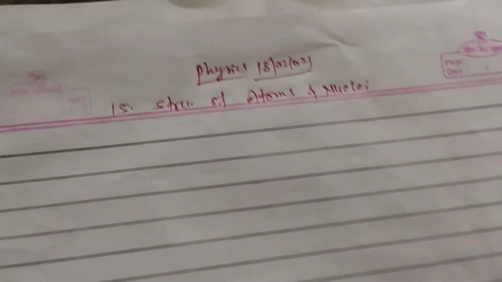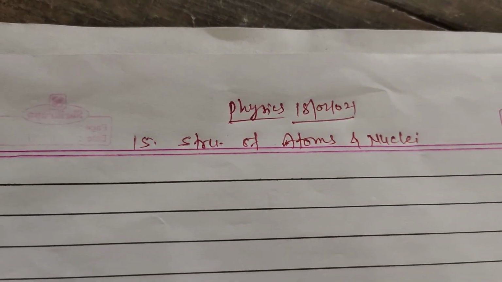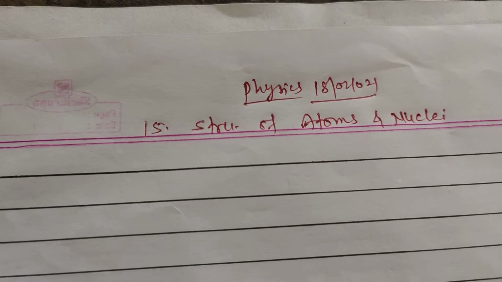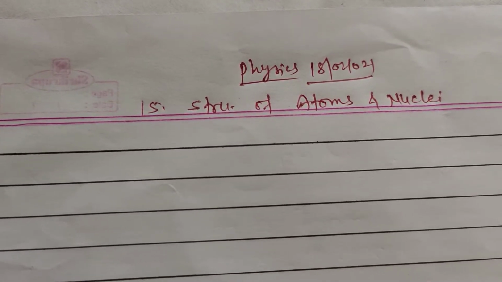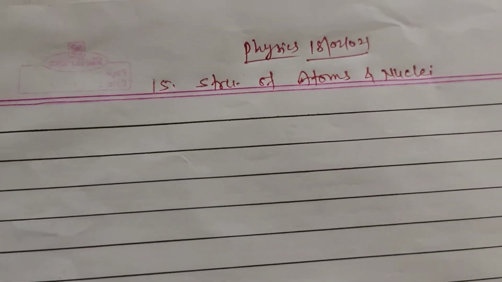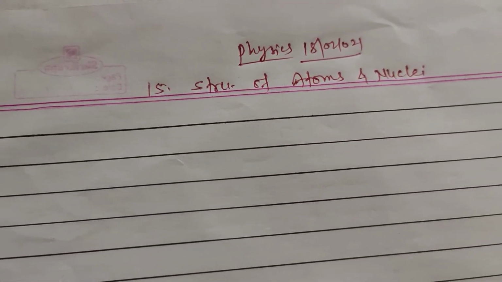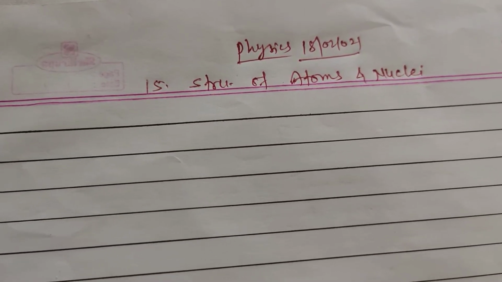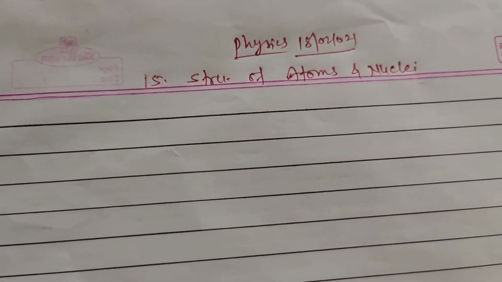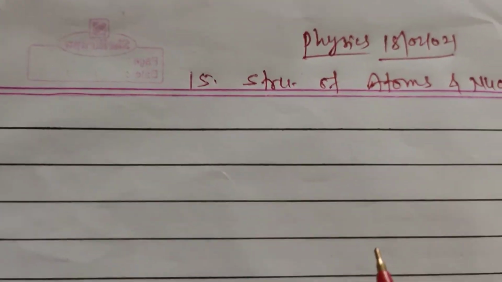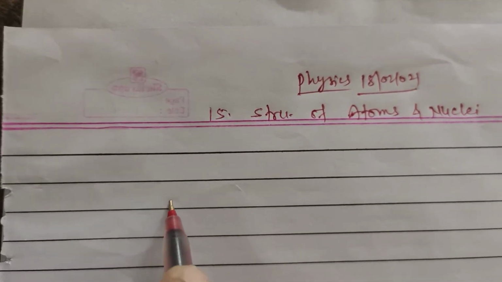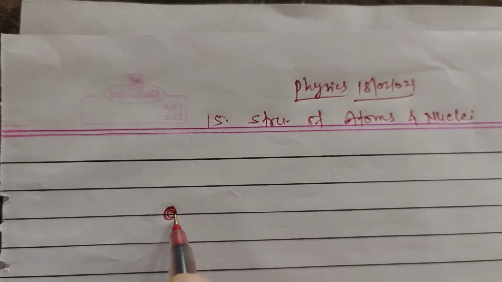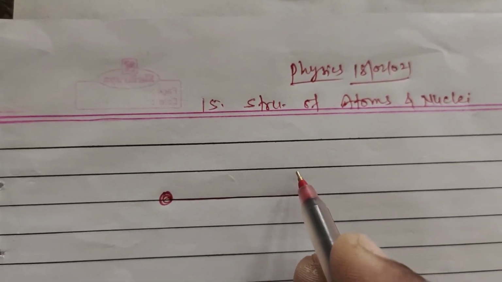Previously it was known that matter consists of individual particles called atoms, and after that many inventions and theories were proposed. Sir J.J. Thomson performed an experiment in which he allowed a beam of alpha particles to be incident on a gold foil.